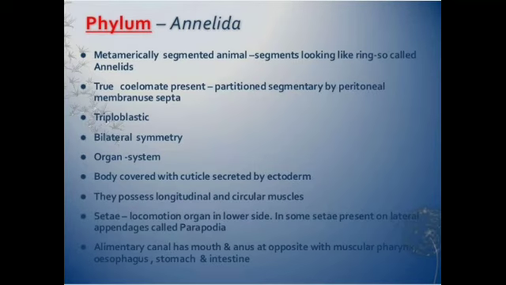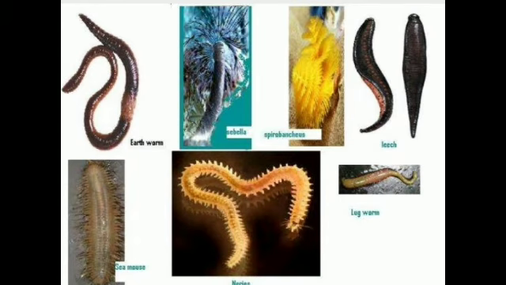Now let us discuss phylum Annelida. Again, these are triploblastic, bilateral and true body cavity is present and coelomic fluid provides rigidity and acts as hydrostatic skeleton. Clear? And circulatory system is closed and segmentally arranged. These are some of the examples of Annelida.